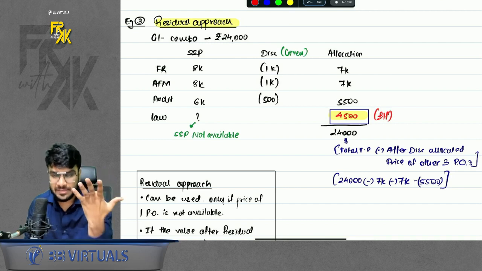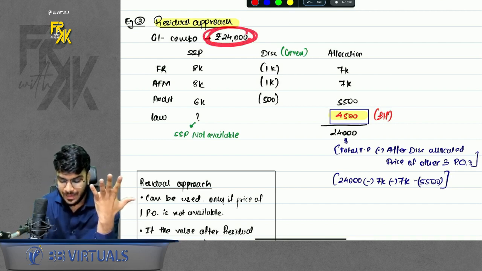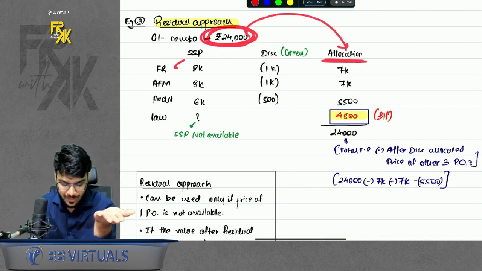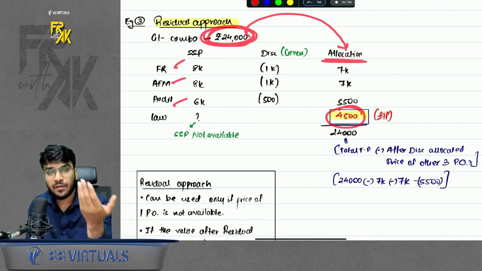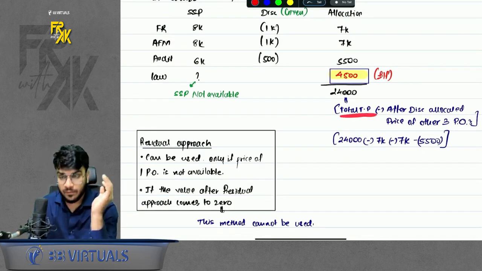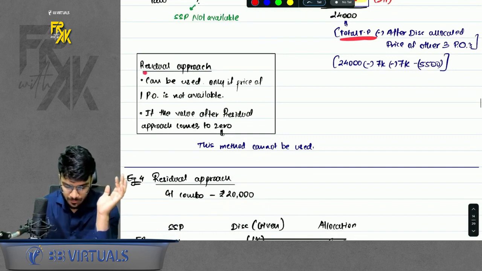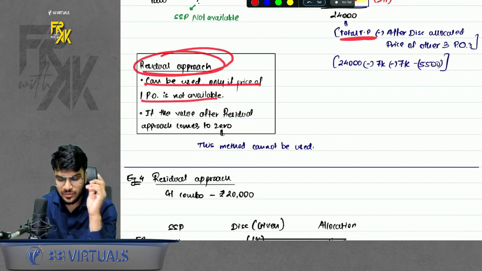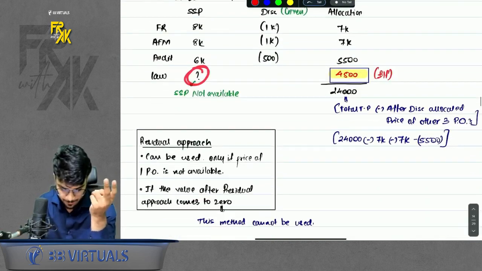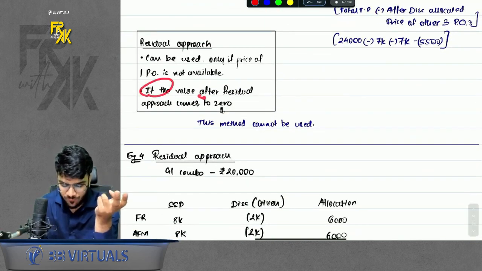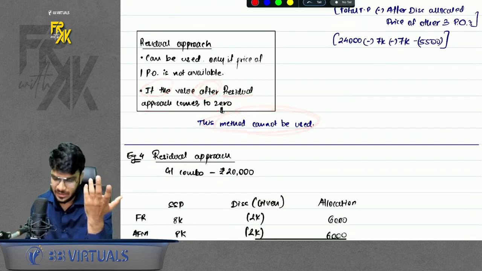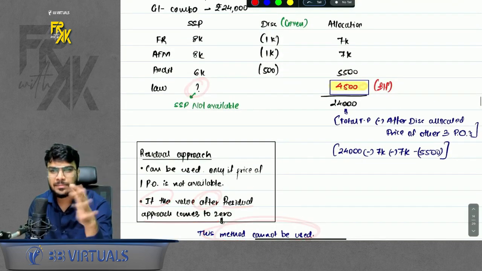How did you calculate the balancing figure? Take the total transaction price, deduct the after discount price of the remaining products. So as a balancing figure, you will get the price of law. Simple. Okay, chalo. So this is how we compute the price of law. Always remember, residual approach can be used only if the price of one PO is not available. See, only if one price is missing, you can use this method. Second, if the value after residual approach comes to 0, this method cannot be used. It is obvious. If it is coming to 0, then something is wrong here, of course.